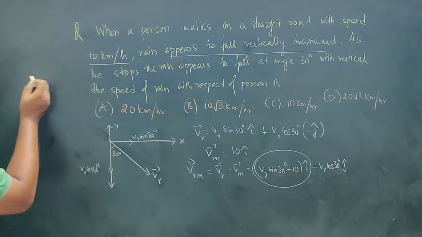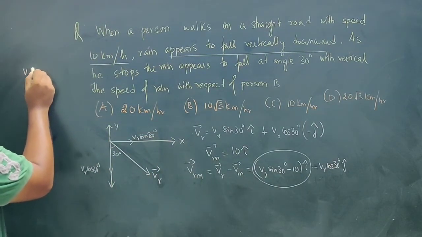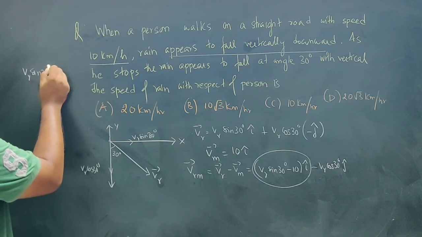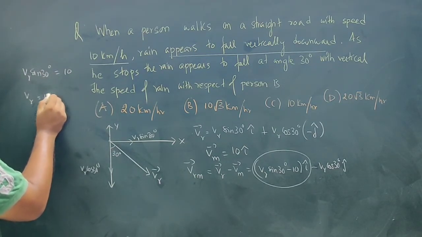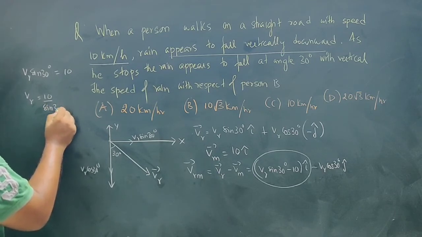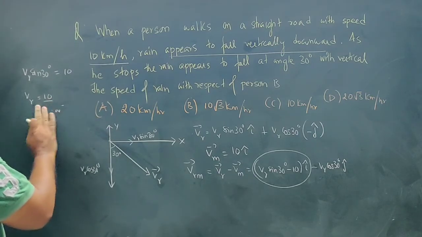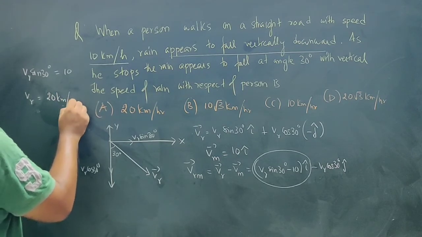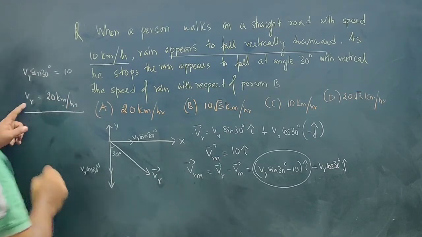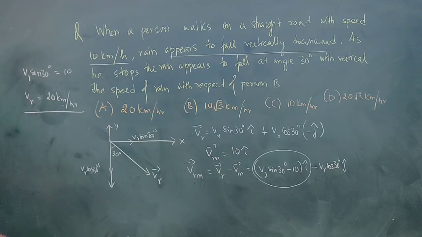So if this component is 0, that implies VR sin 30 degree is equal to 10, or VR is equal to 10 by sin 30 degree. Sin 30 degree is half, so this becomes 20 km per hour. So velocity of rain is 20 km per hour.